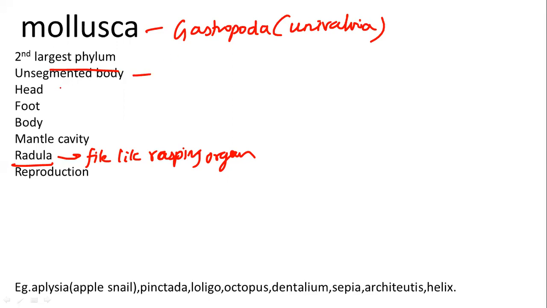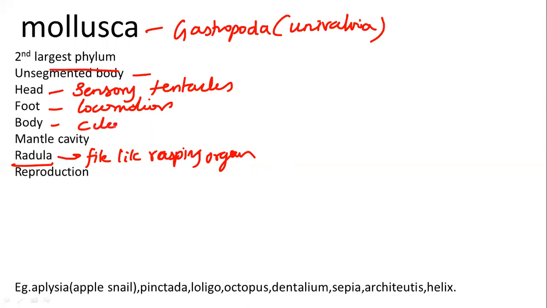The unsegmented body has a head part which contains the sensory tentacles, and a foot part which is mainly concerned with locomotion. The body part is covered with a calcareous shell for protection.